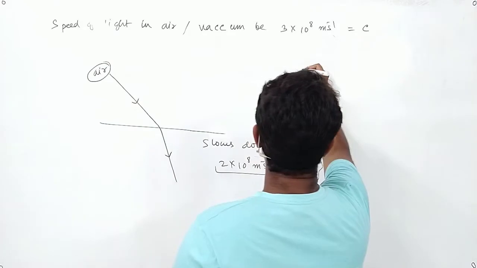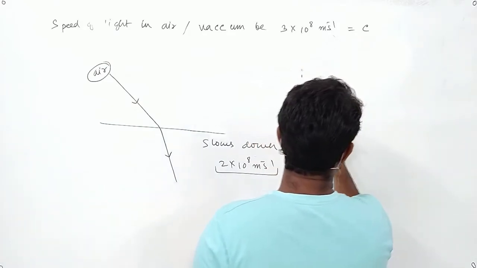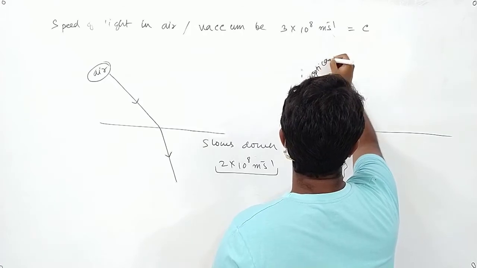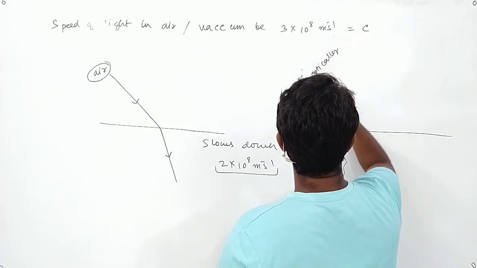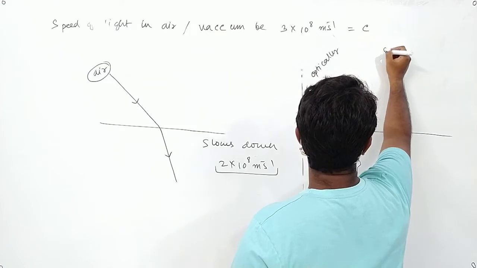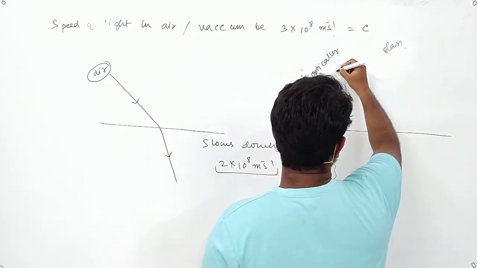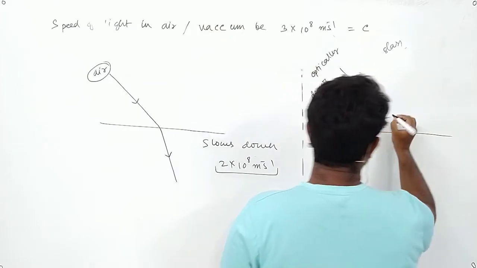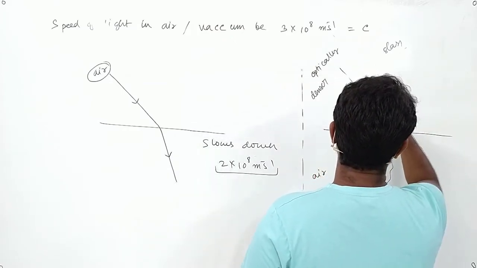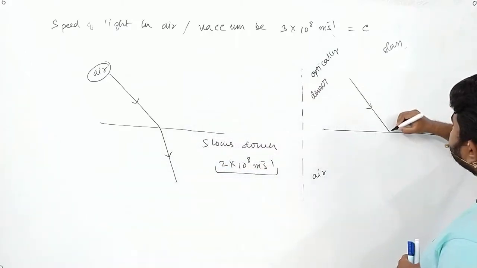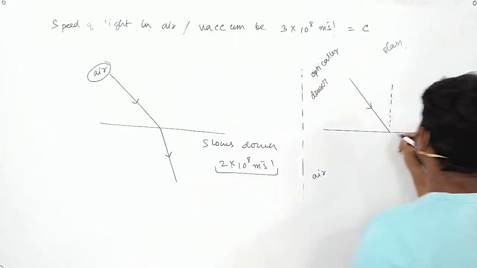Now it can also happen that the light is coming from an optically denser medium. Suppose the light is coming from glass. This is glass and the below portion is air. Suppose the light is coming from glass and falling on the surface.